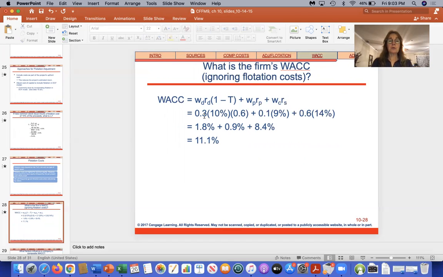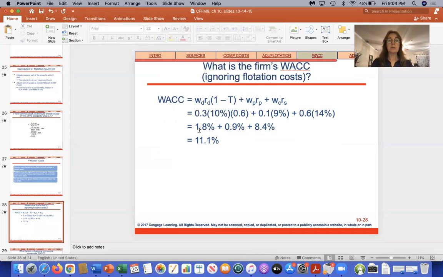So we're going to take the weight of debt, which is 0.3, times 10% times 1 minus the tax rate, 1 minus 0.4, so 0.6, plus the weight of preferred, which is 10%, times the required return on preferred, which is 9%, plus the weight of common equity, which is 60%, times the return on common equity, which is 14%.